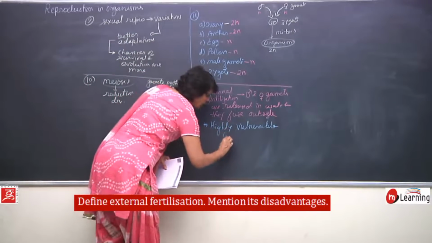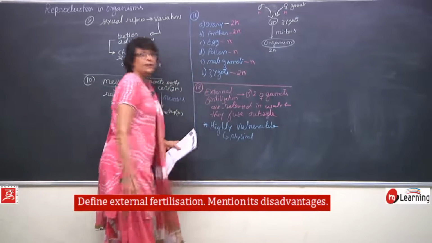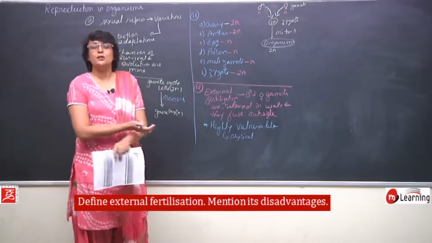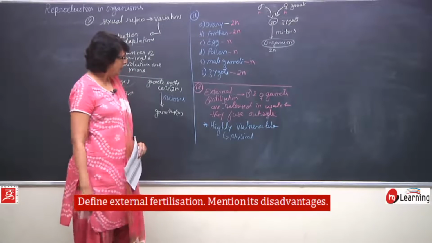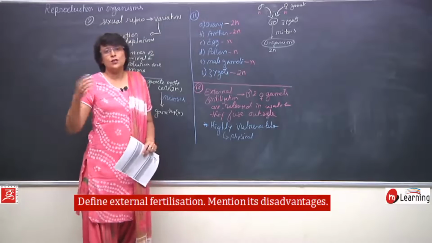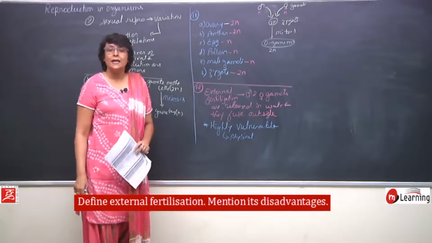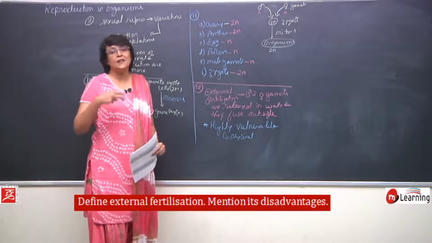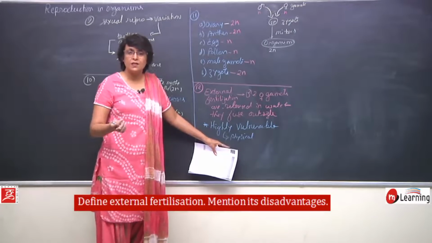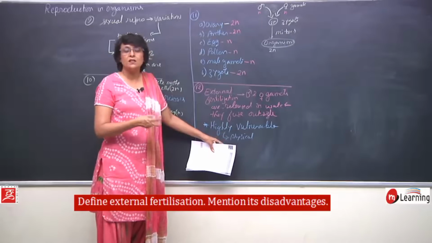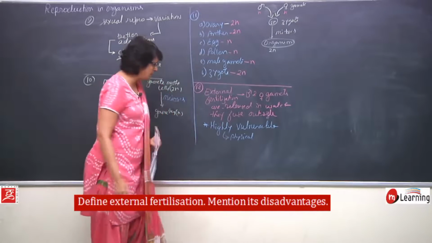The conditions could be just physical conditions like temperature. Suppose the temperature rises and the pond dries up, those zygotes will die. Temperature increases too much, that damages their proteins, they again might die. Temperature decreases, they freeze and might die. So, physical conditions. Sometimes the pH changes, sometimes some chemicals, toxic substances enter that environment, so those will cause damage.